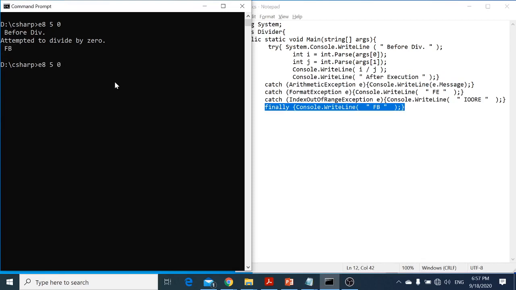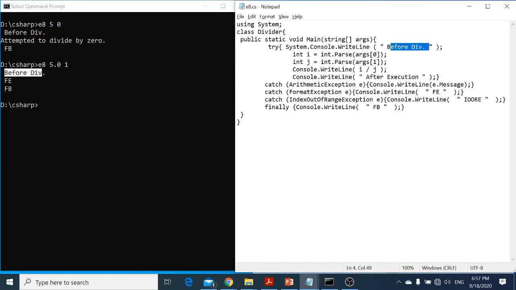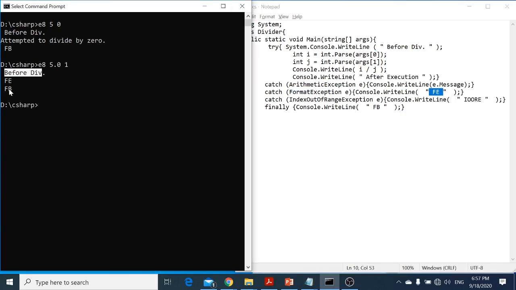Now, for example, if I say 5.0 and then I say 1, now we should be having another problem because we are expecting integer and I'm passing non-integer. Let's try that. Okay, so it says before division, yes, it went up there before division. Then I'm trying to give 5.0 here. So there's a problem in the format of the number. So it went up there, it says format exception, FE. You see that FE? So it went directly to the second one and then the finally block.